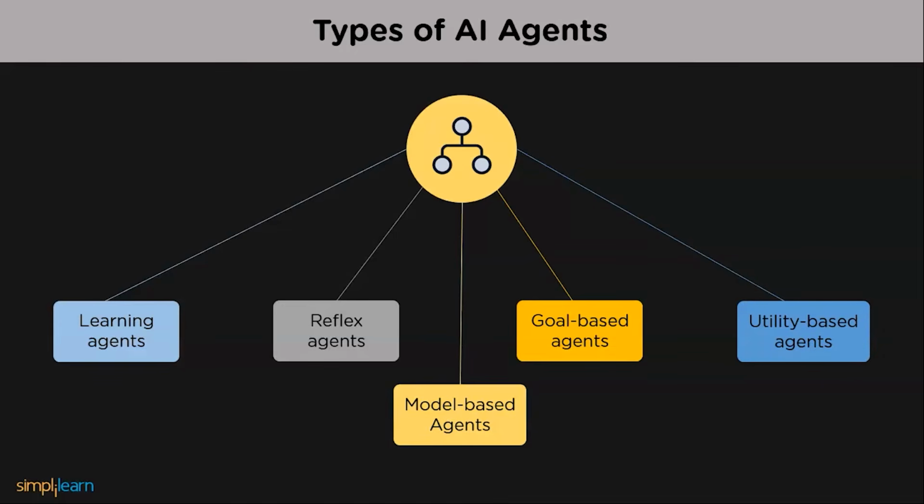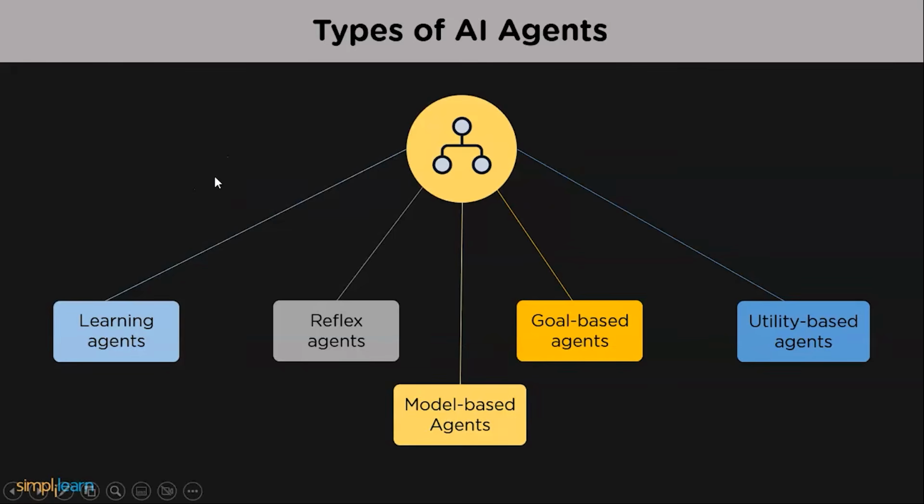Next is utility-based agent. They are similar to goal-based agents, but they also provide an additional utility metric. This evaluation ranks each potential consequence in relation to the desired outcome and chooses the course of action that optimizes the result. Examples of rating criteria include factors like success probability or the quantity of resources needed.